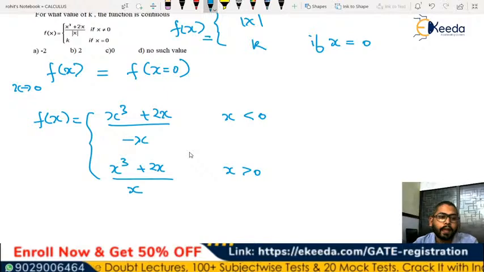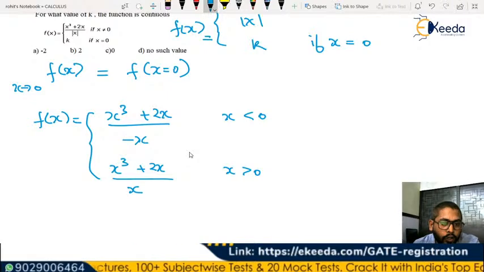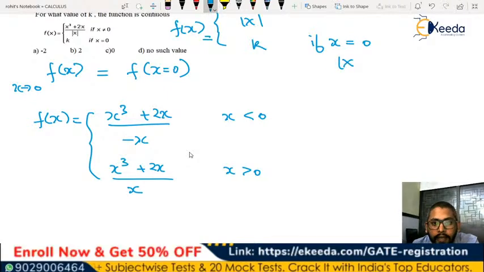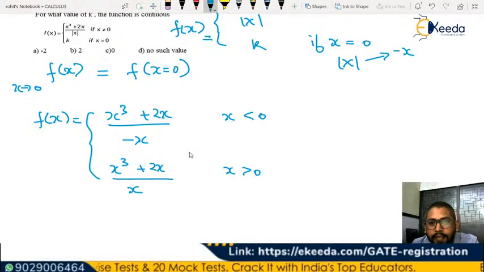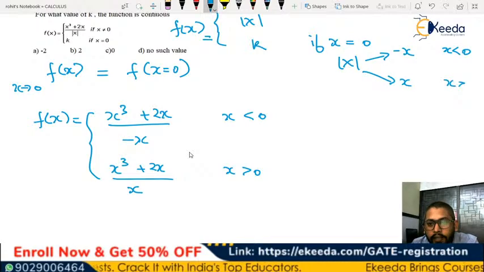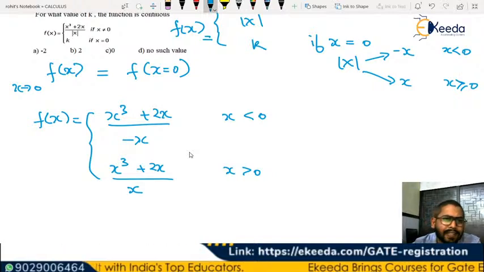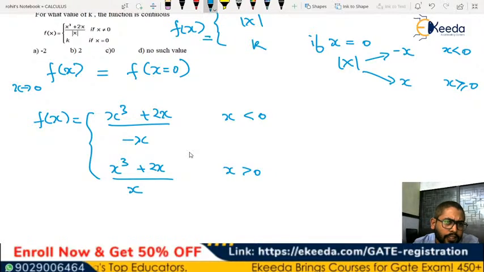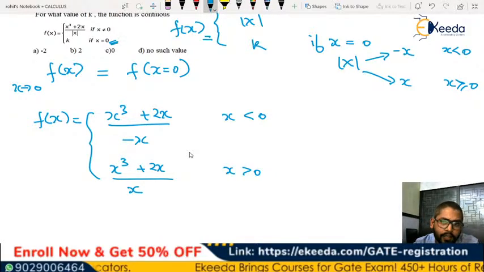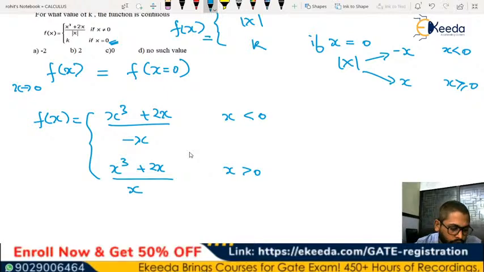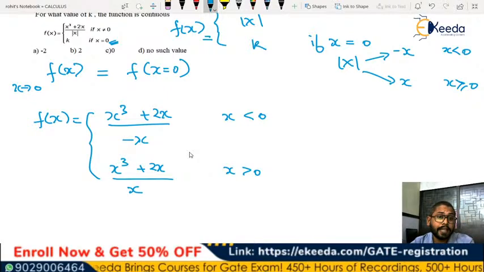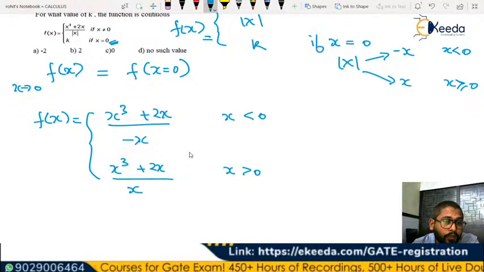So you can see that this is going to be the case because mod x is minus x for x less than 0 and it is x for x equal to or greater than 0, whereas in this case, this is not the function for x equal to 0. x equal to 0 is a separate case, right? So I'm not including x equal to 0 here. Now what we have to do is check the limit.